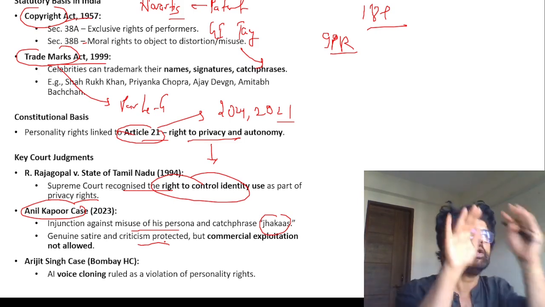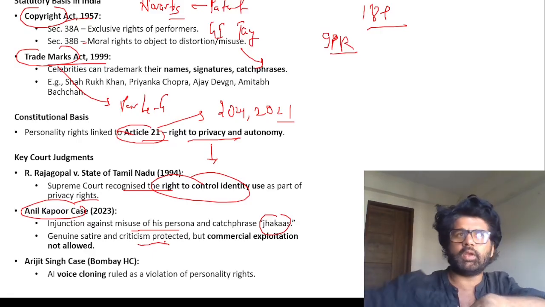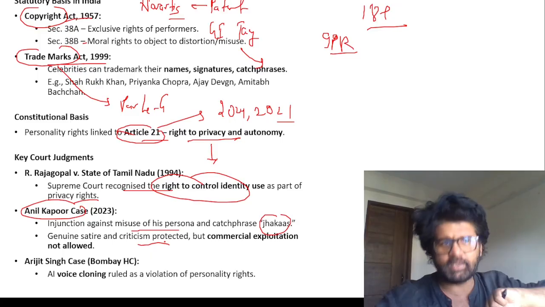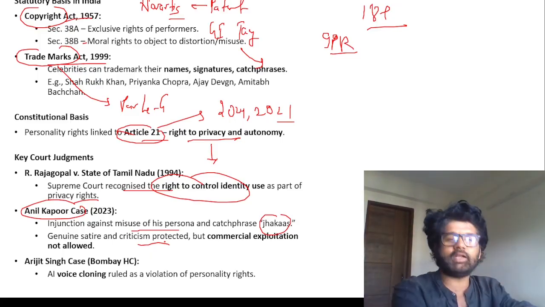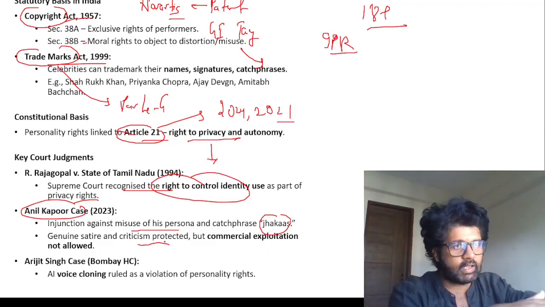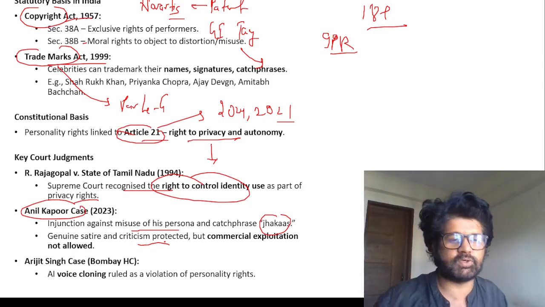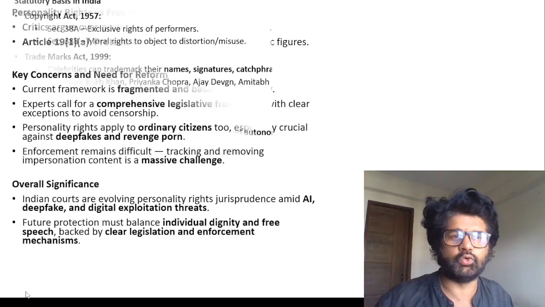And again, there's another point. Yes, personality rights have to be protected, but will it lead to us not even being able to criticize these people? Will it impinge upon Article 19, freedom of speech and expression? That is also one thing which we have to take into consideration. Article 21, privacy, personality rights has to be balanced with Article 19(1)(a), freedom of speech and expression. Arijit Singh voice cloning, all these things cannot be done using AI.